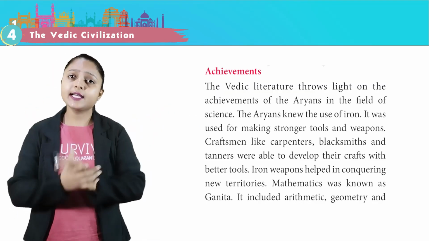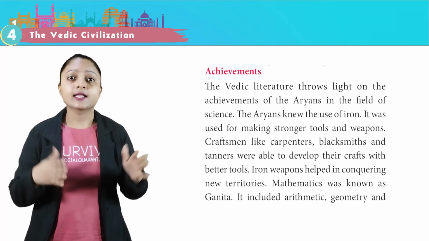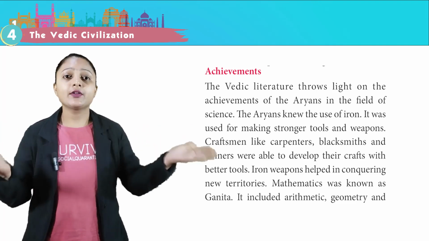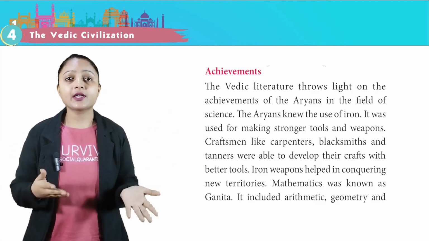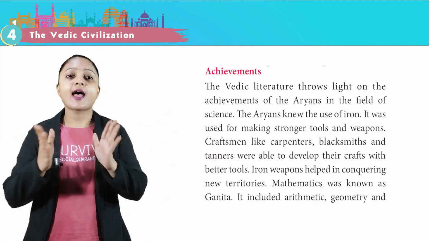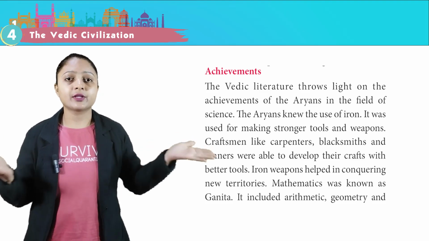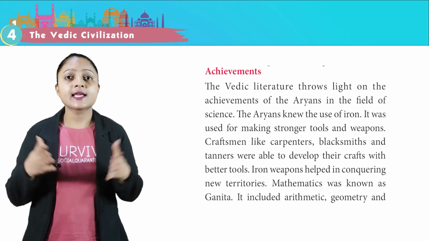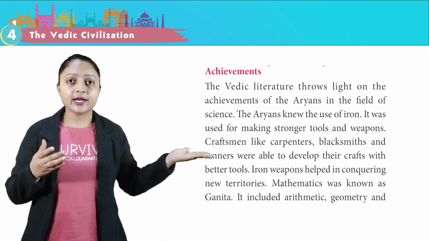Achievements. The Vedic literature throws light on the achievements of the Aryans in the field of science. The Aryans knew the use of iron. It was used for making stronger tools and weapons. Craftsmen like carpenters, blacksmiths and tanners were able to develop their crafts with better tools. Iron weapons helped in conquering new territories.